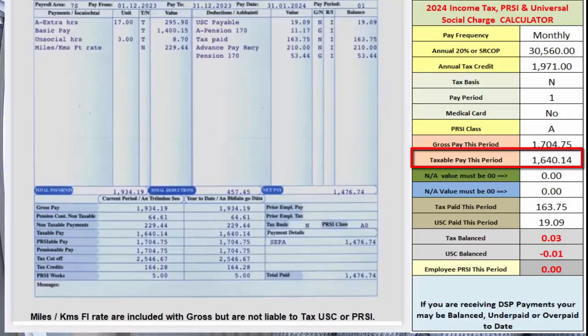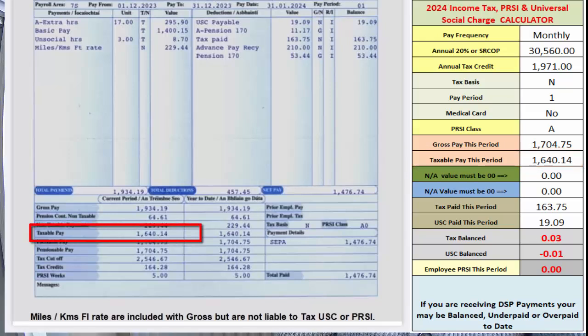The next box is for the taxable pay for the pay date you are looking at. Most payslips will tell you what the taxable pay is, like this example here. If you have this figure on your payslip, just enter it here and disregard the next few sentences. Taxable pay is your gross pay less any non-taxable deductions. Examples of non-taxable deductions are pensions and superannuation payments, PRSA or AVCs.